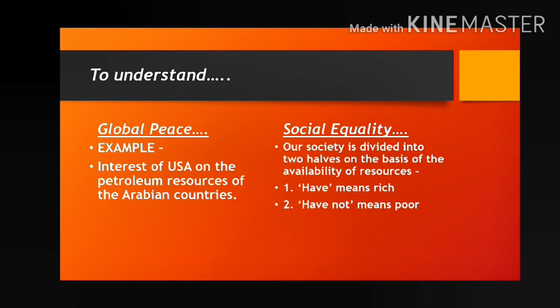To capture their petroleum resources. But if there is equal distribution of petroleum, that means each and every country has an equal amount of resources, or each and every country has the availability of petroleum, then no one will try to interfere. That means equal distribution of resources brings global peace.